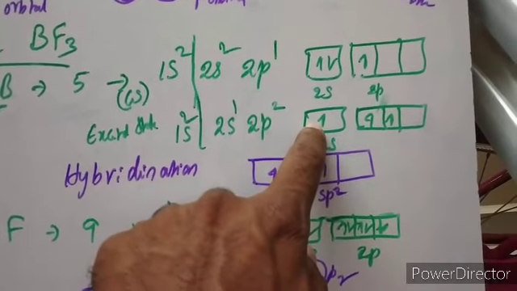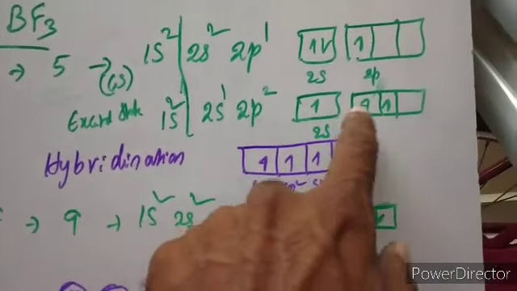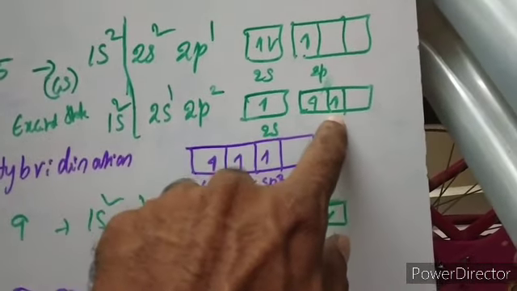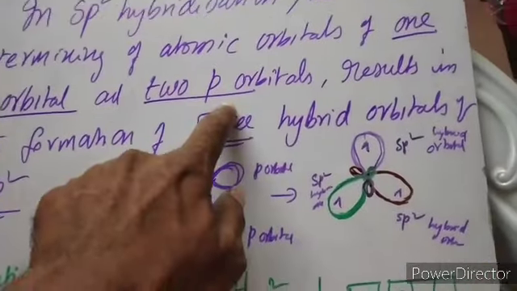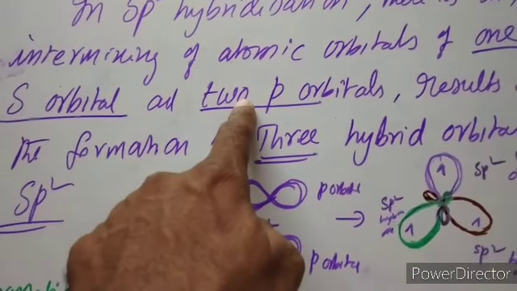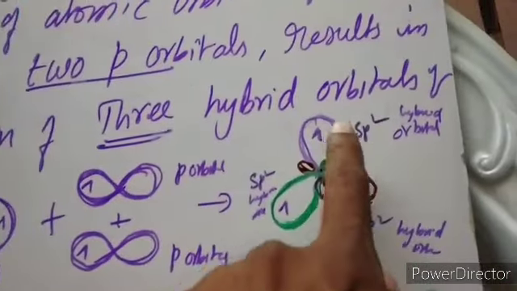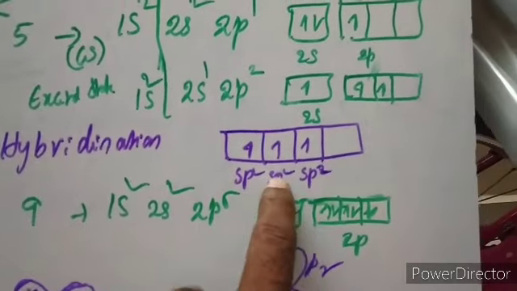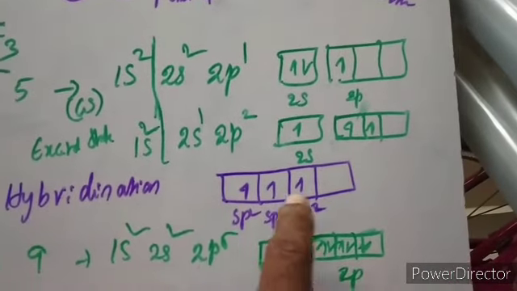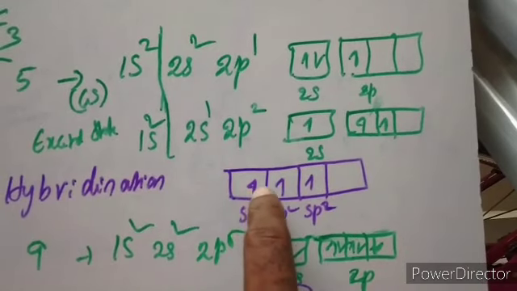So there is 1 unpaired electron in 2s and 2 unpaired electrons in 2p. Due to hybridization, these 3 orbitals containing unpaired electrons intermix together: 1 s and 2 p orbitals combine, forming 3 hybrid orbitals of sp2 type. There are 3 electrons, distributed in these hybrid orbitals as per Hund's rule, so each hybrid orbital is filled with 1 electron: 1, 2, 3.